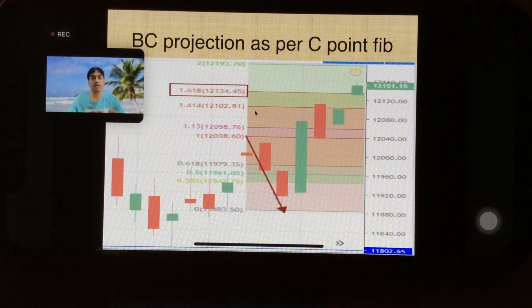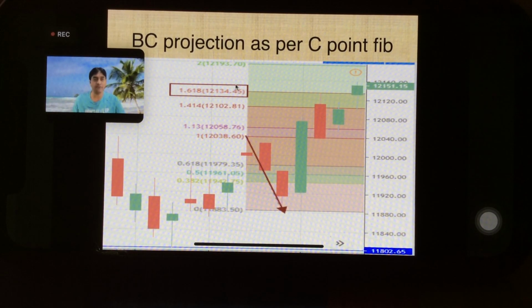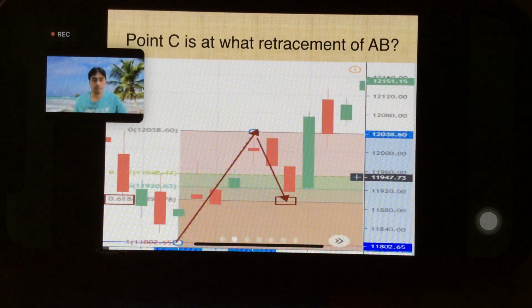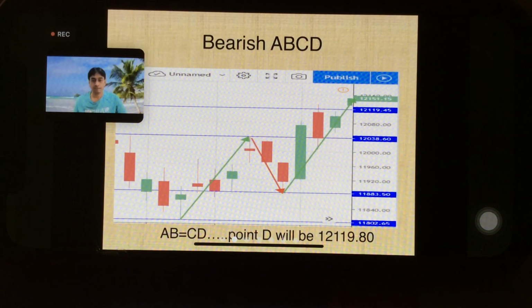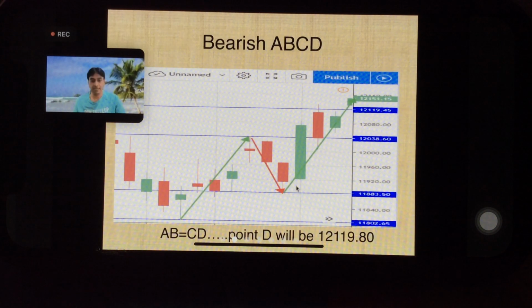But if I go short at 12134, what will be my stop loss? Stop loss is the next Fibo level. You can see the next Fibo. This is the entry Fibo. The next Fibo in BC projection is 12193.70. So stop loss will be beyond it.